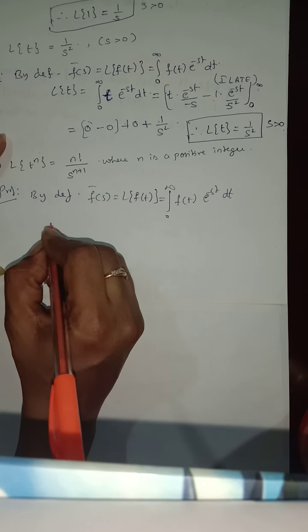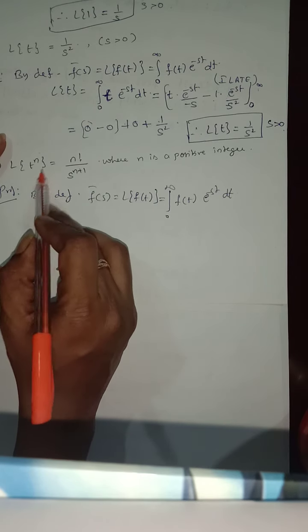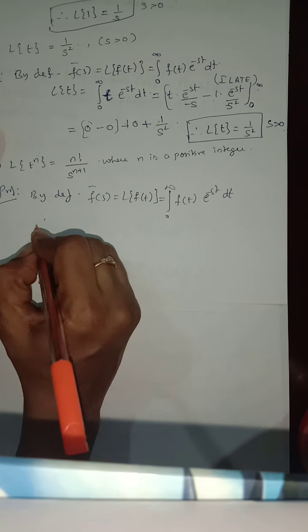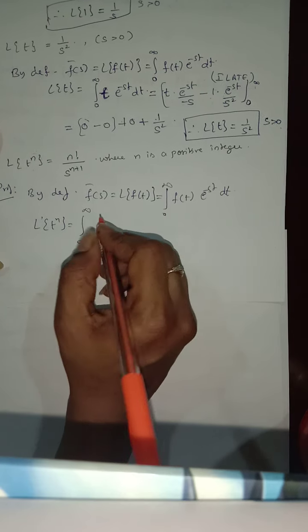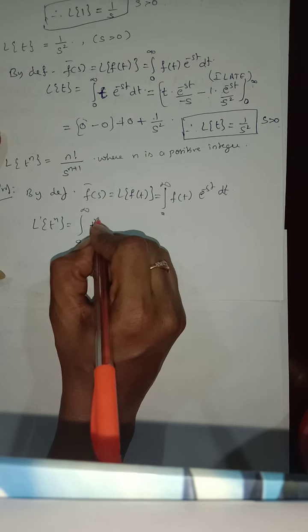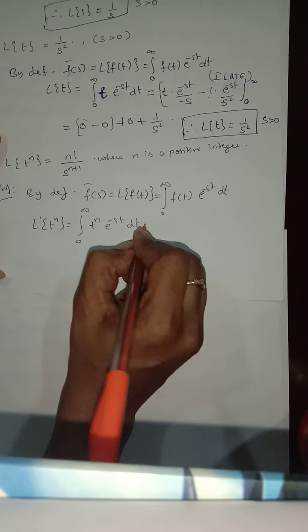Here f of t is t power of n. So L of t power of n is equal to the integral from 0 to infinity of t power of n e power of minus st dt.